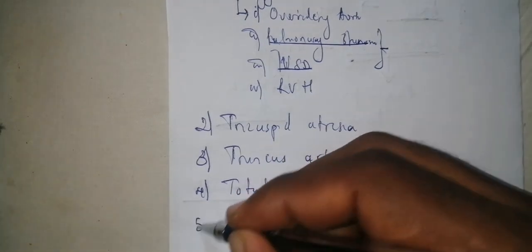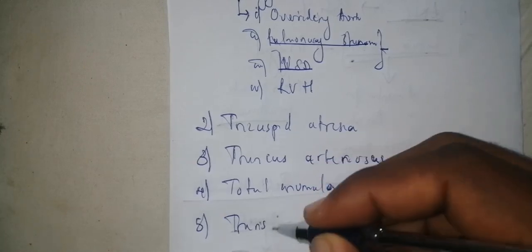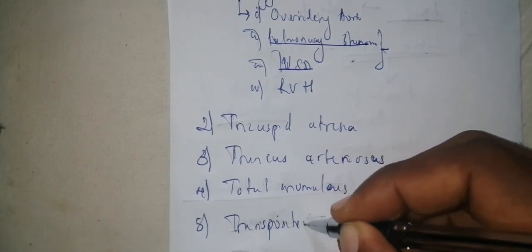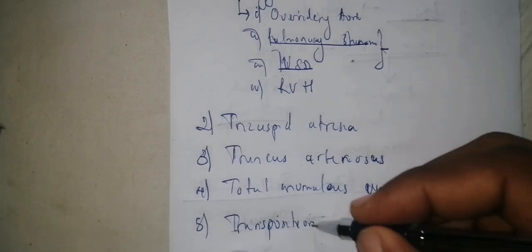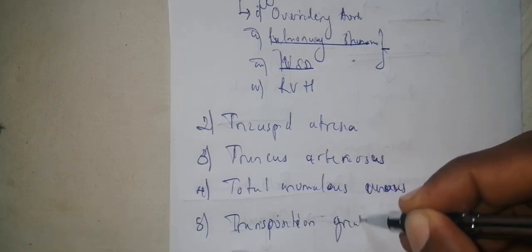Is it clear? Now, the fifth one is transposition of the great vessels. In transposition of the great vessels, the blood that is supposed to come out from the right ventricle is instead coming out from the left ventricle, meaning that the aorta is coming out from the right ventricle and the pulmonary artery is coming from the left ventricle. So that's transposition of great vessels.